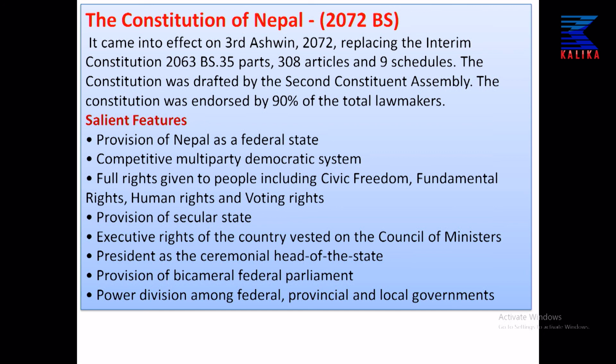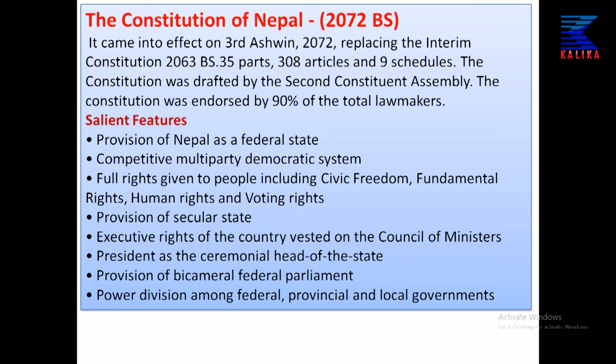It was drafted by the second Constituent Assembly, and the constitution was endorsed, or passed, by 90% of the total lawmakers. So, this is the recent constitution called the Constitution of Nepal 2072 BS. So, what are the salient features of this constitution?